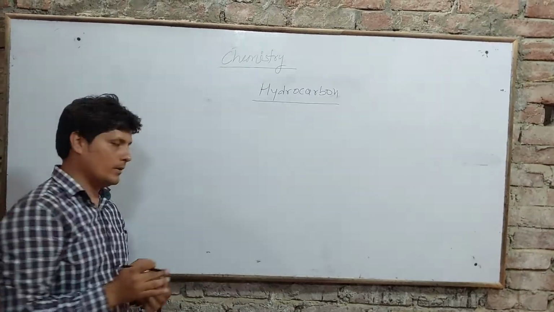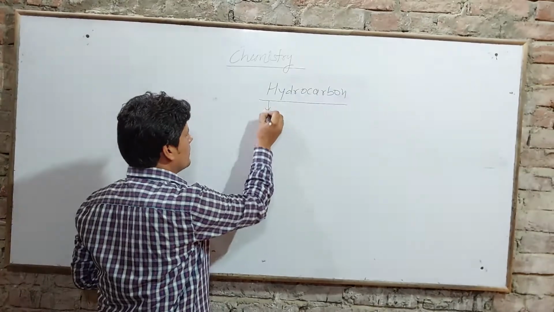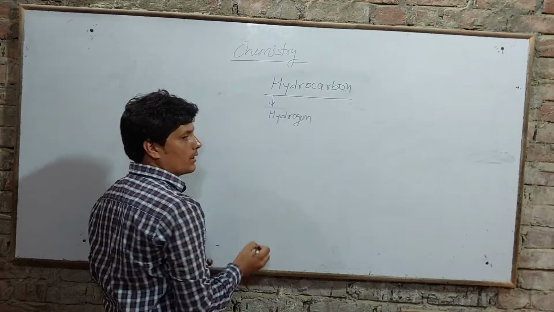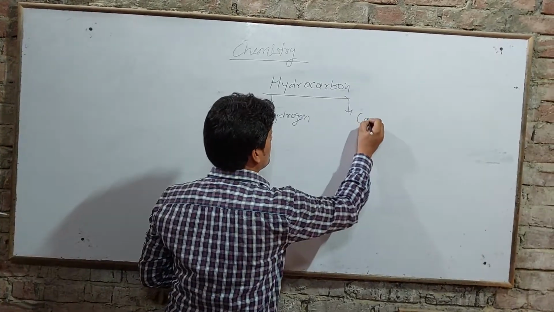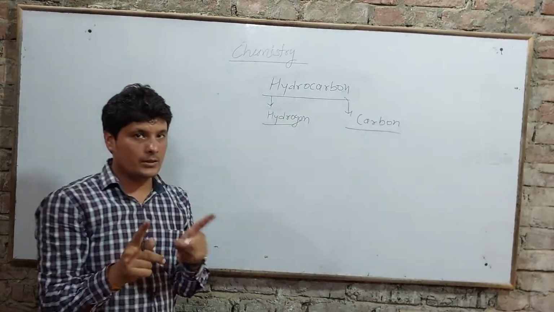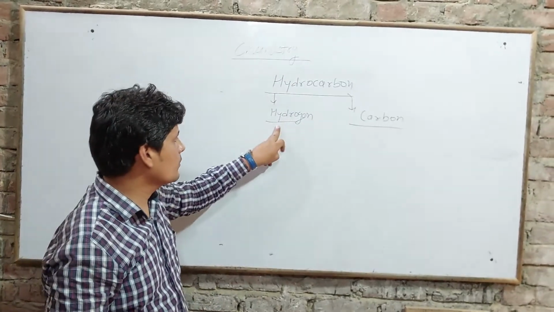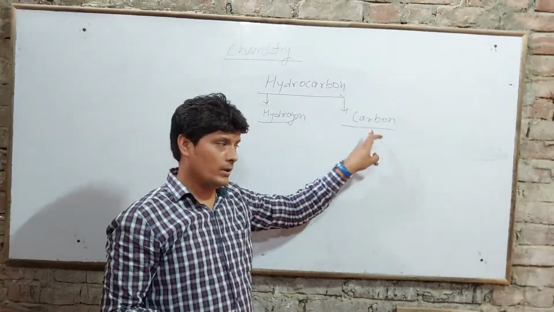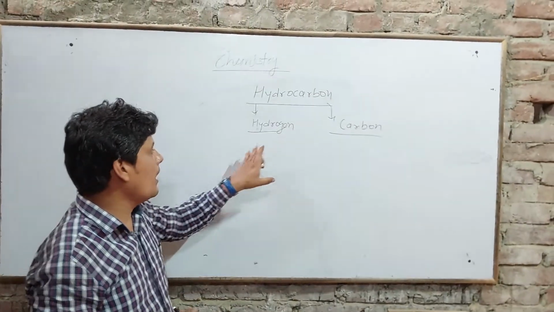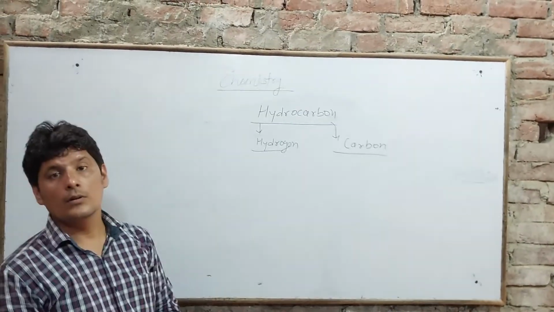The term hydrocarbon is derived with the help of two terms. First one is hydrogen and second one is carbon. So we can see here that the term hydrocarbon is made up of hydrogen and carbon. If we define the term hydrocarbon, we can say the compounds of hydrogen and carbon are known as hydrocarbon.